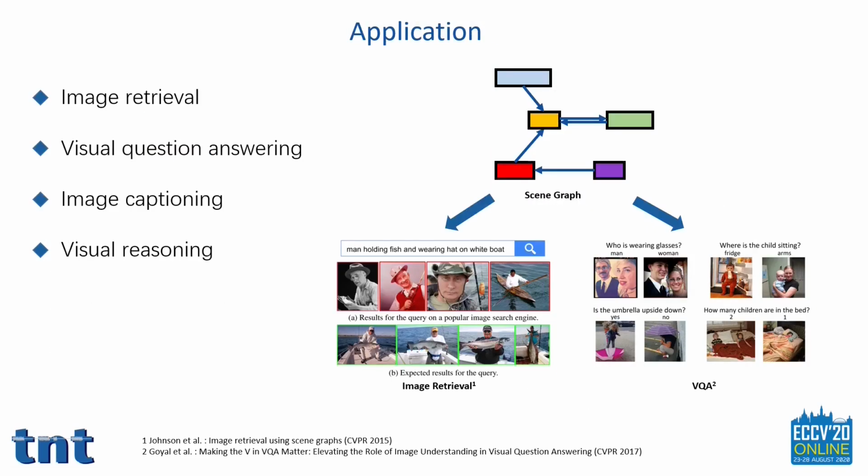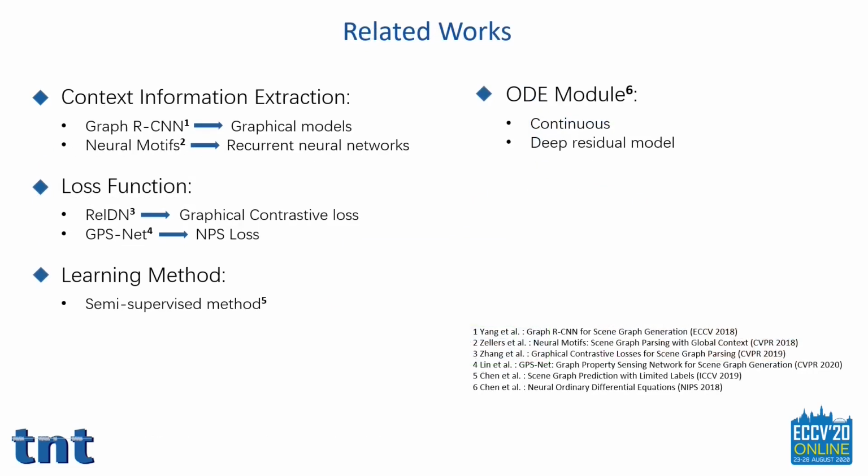The applications of scene graph range from image retrieval to high-level vision tasks, such as visual question answering, image captioning, and visual answering. The previous works mainly contributed to three aspects: context information extraction, loss function, and learning method.